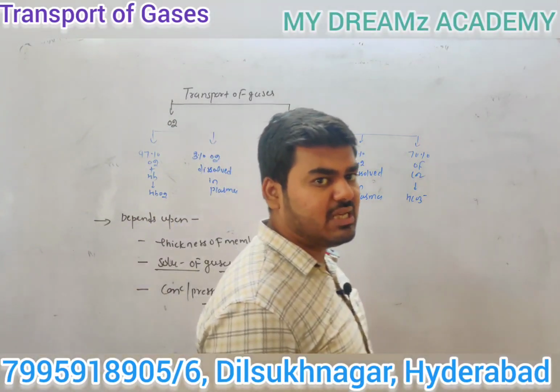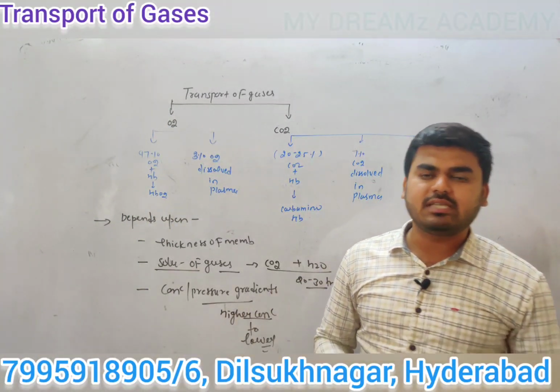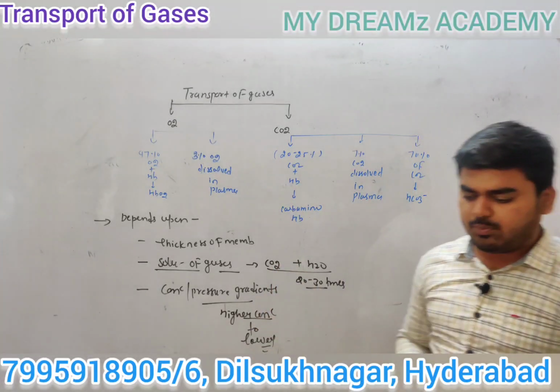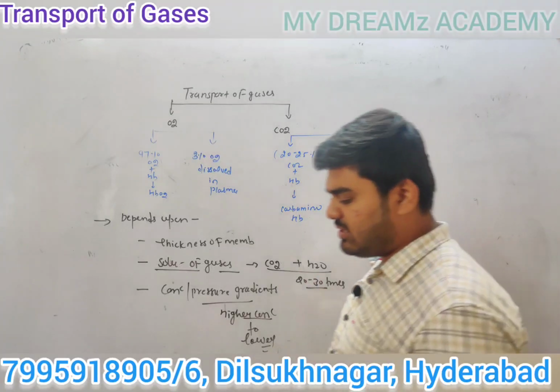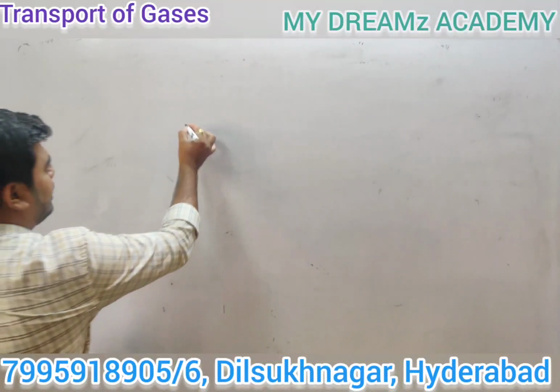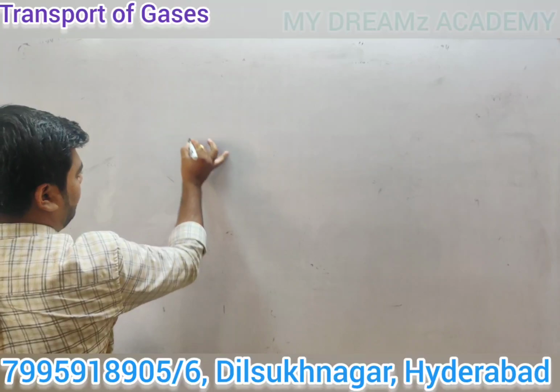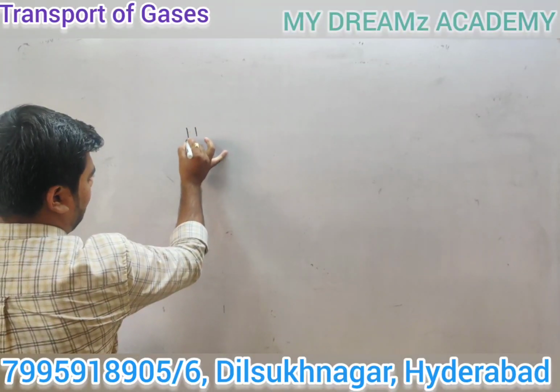So let's discuss how carbon dioxide and oxygen will be transported. Let's start and discuss the transportation process. Guys, this is the alveoli of the lungs.